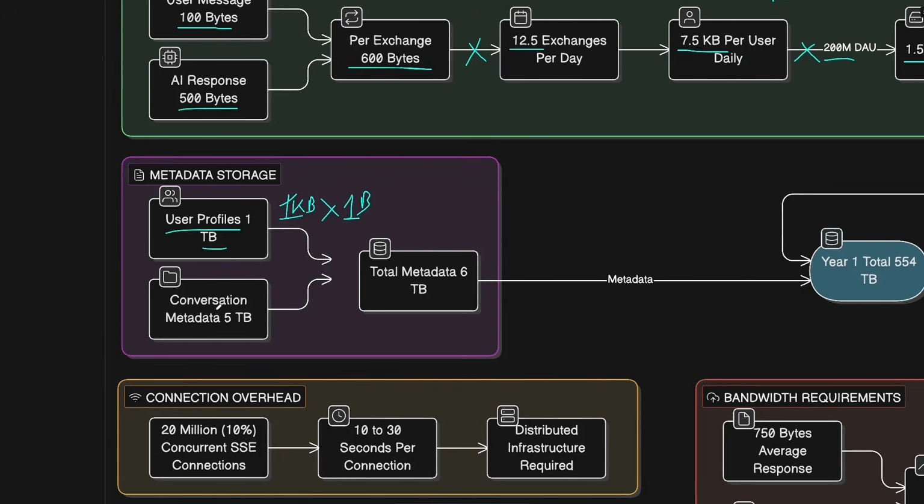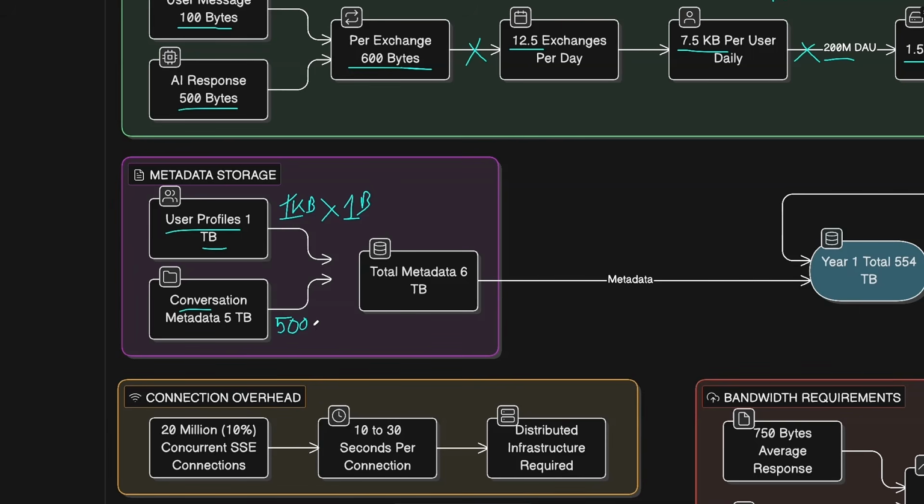For each conversation, we also store some lightweight information about this conversation. These are things like the title of that conversation, when it was created, when it was updated, is it pinned, is it archived, and so on. We can again take some average number here or just clarify this in the beginning. Let's say it's 500 bytes per conversation that we need to store.